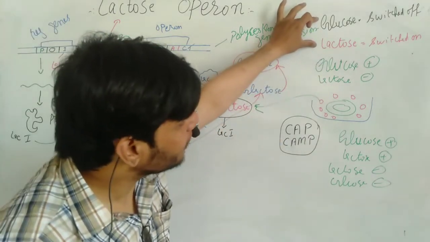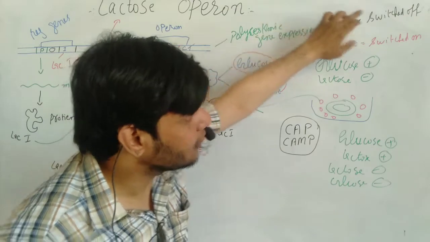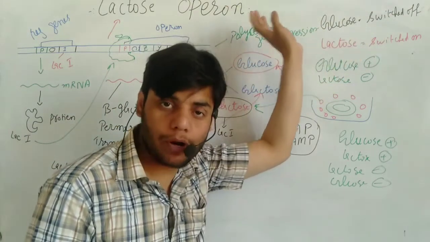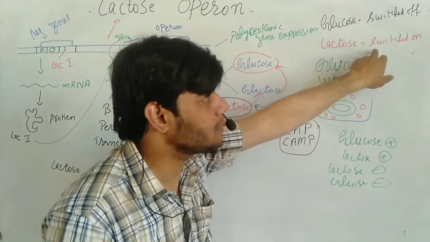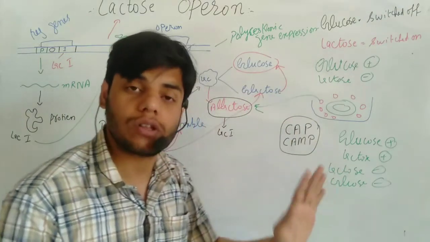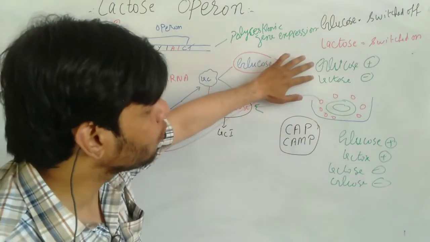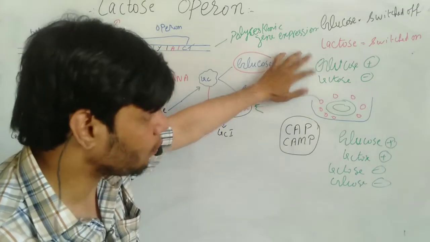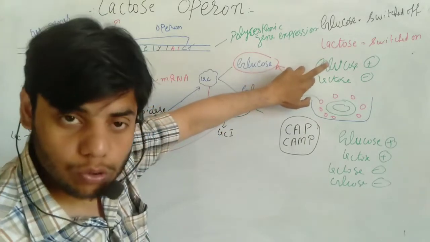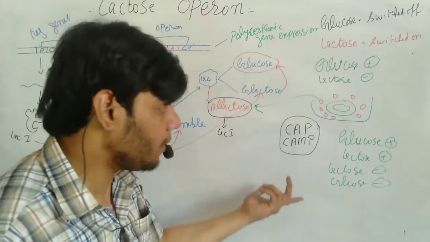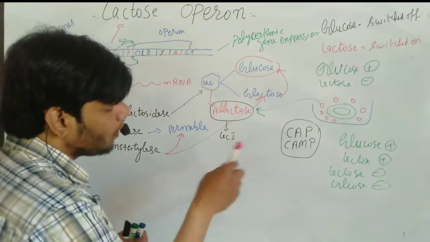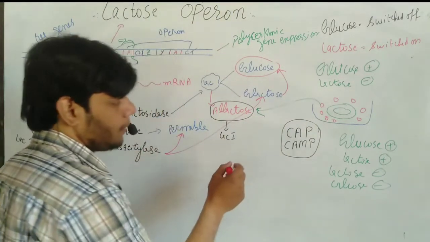We just talked that if glucose is present, the process will be switched off. Lac Operon will be switched off. If the lactose is present, the Lac Operon will be switched on. We just talked about that. But we didn't talk about what happens if glucose and lactose are both present. We didn't talk about that. So what do CAP and cAMP actually mean?